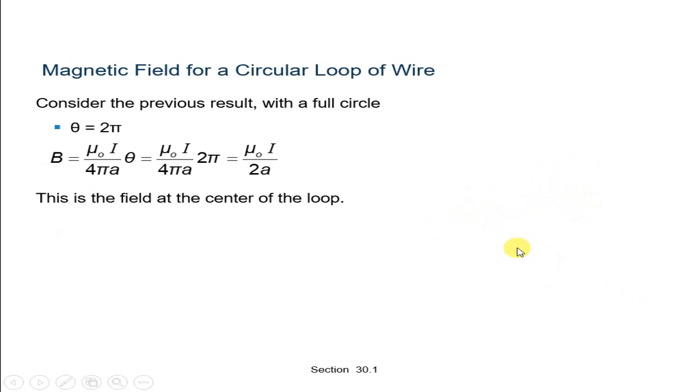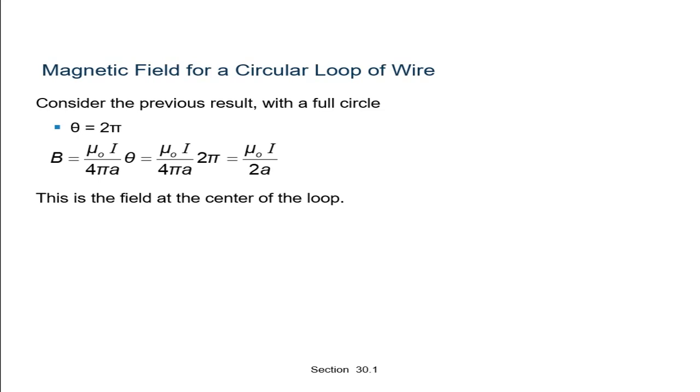Consider the previous result. For a full circle, theta is equal to 2 pi. Suppose theta is equal to 2 pi. What will happen? B is equal to mu 0 I theta upon 4 pi a, but theta is equal to 2 pi. It means there is a circular loop.